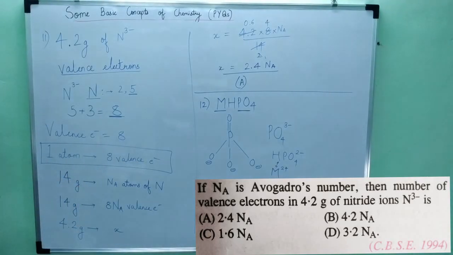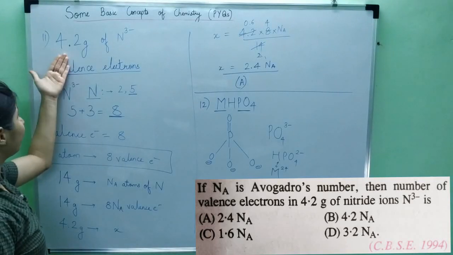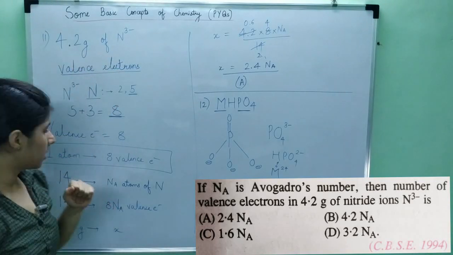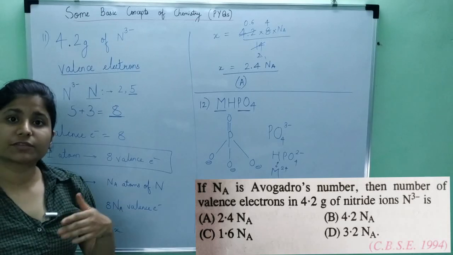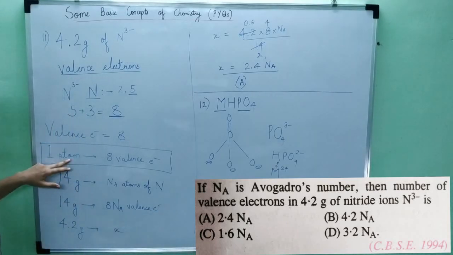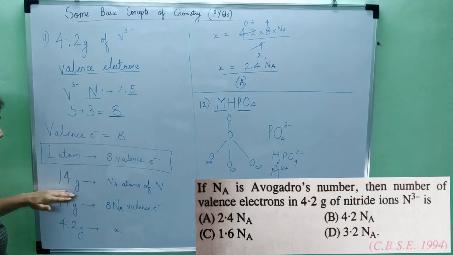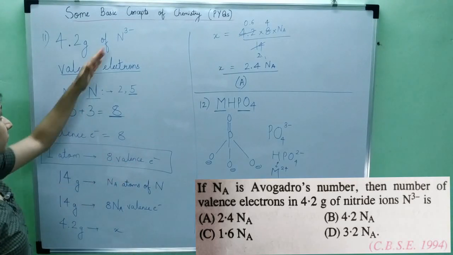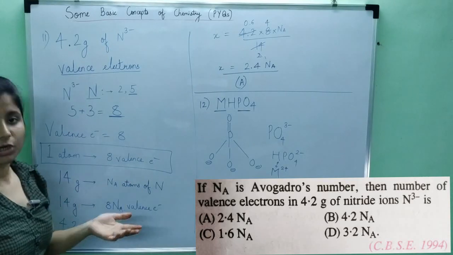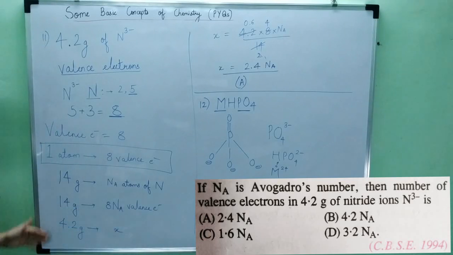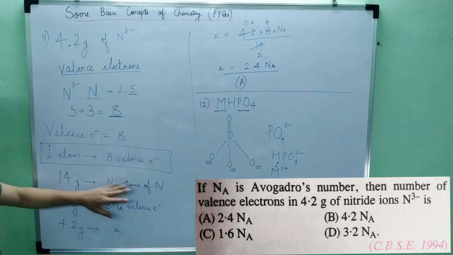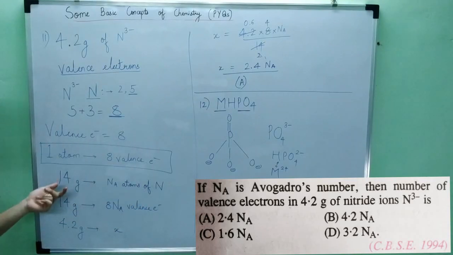Now what I have to do is find out the relation between weight and valence electrons. To find out that relation, I'll have to use the number of atoms. If I know the number of atoms, then I can find the number of valence electrons, because I know the relationship between atoms and valence electrons. Now 14 grams of nitride ion, which is the atomic weight of nitrogen, contains Na atoms of nitrogen. And for the same 14 grams, instead of writing Na atoms, I can write 8 valence electrons into Na atoms.